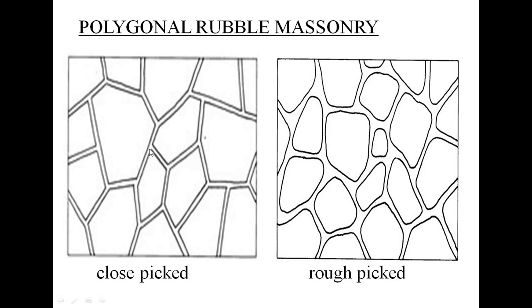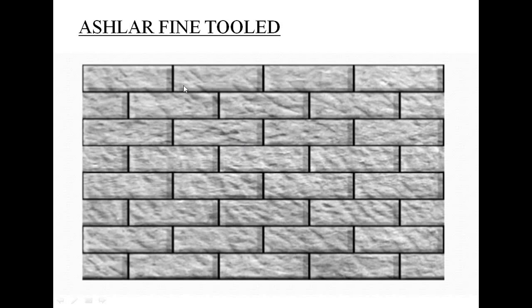Here you can see the joint thickness is very much less, and in the rough peaked image the joint thickness is more. So these are the two types of polygonal rubble masonry. Basically, remember that in polygonal rubble masonry the stones look like polygons in the elevation. This is the main definition for polygonal rubble masonry. Next is ashlar fine tooled.